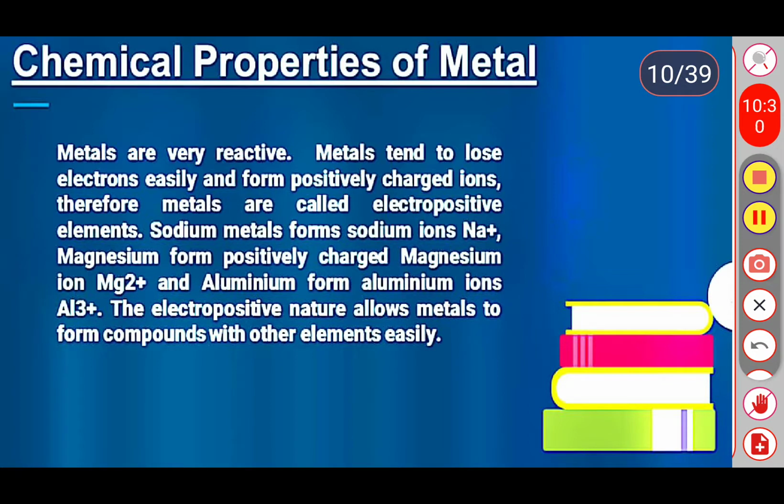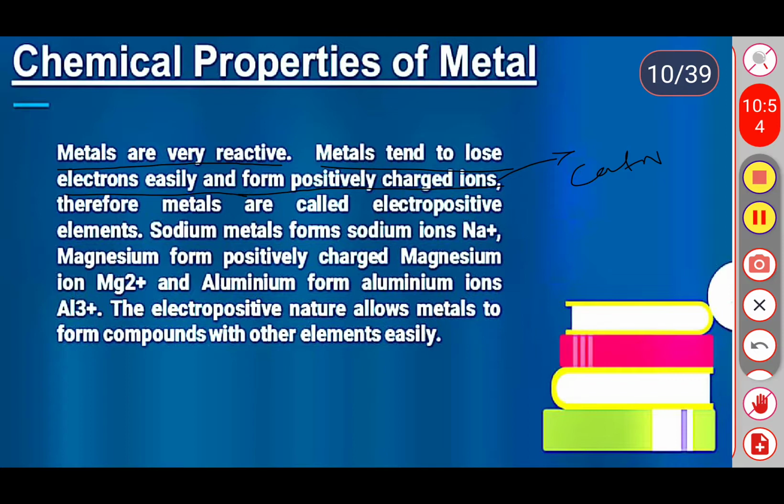Metals are very reactive. Metals tend to lose electrons easily and form positively charged ions. These electropositive ions we call cations.